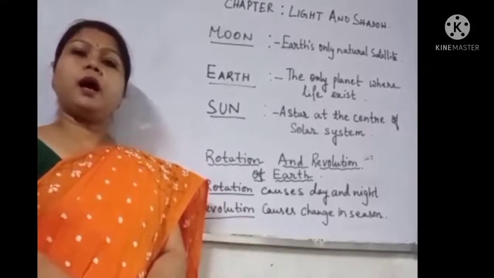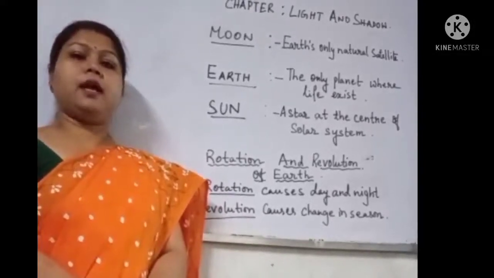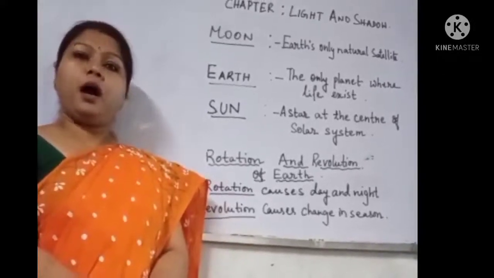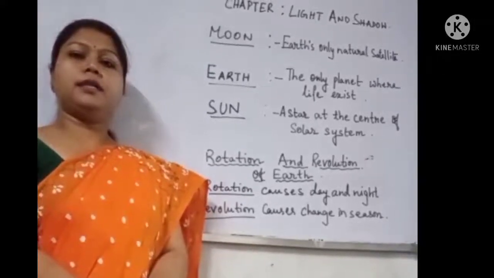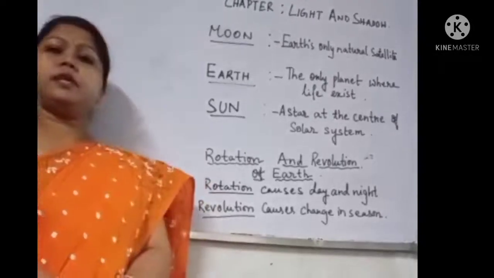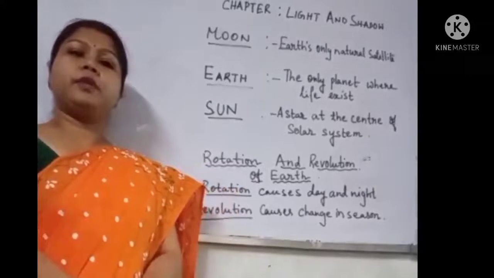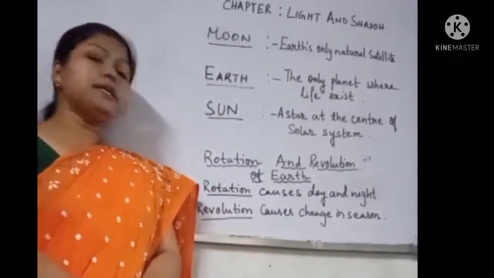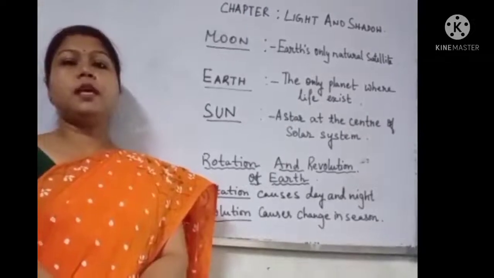The part of the earth that faces the sun has day, and the opposite side of the earth has night. And revolution is the movement of the earth around the sun. This revolution causes change in season.